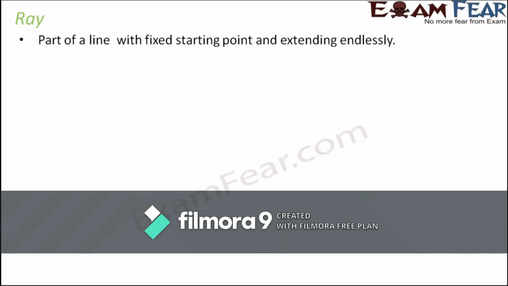Next is a ray. It is a part of a line with a fixed starting point and extending endlessly. So let's now talk about ray. A ray is also a part of a line, just like a line segment, but in this case it has only one fixed starting point and it extends endlessly on the other side. That means only one fixed point.